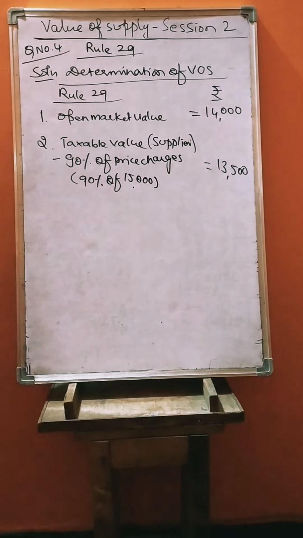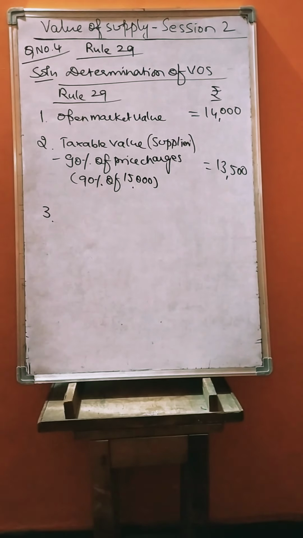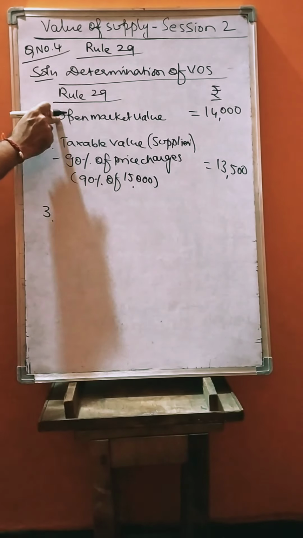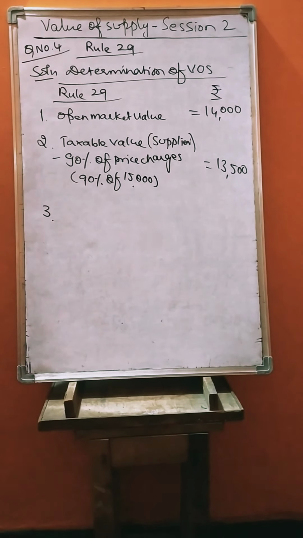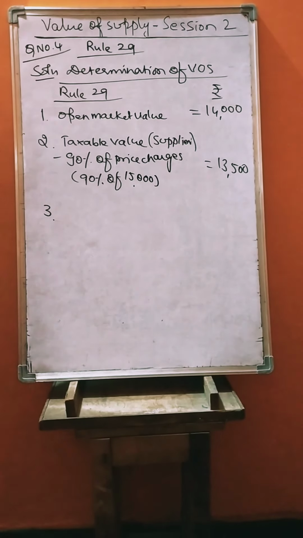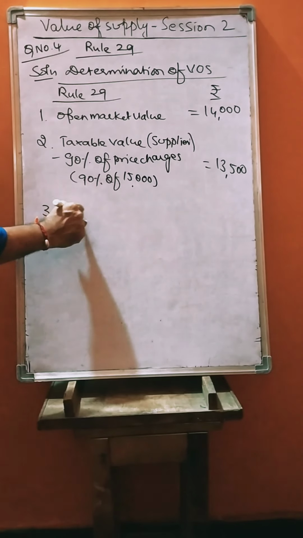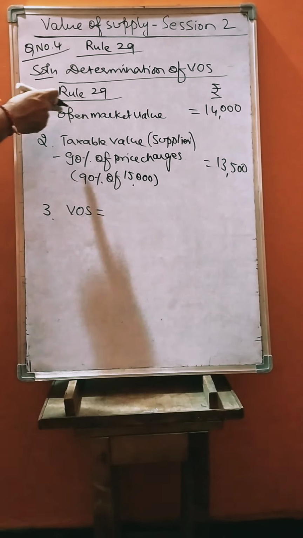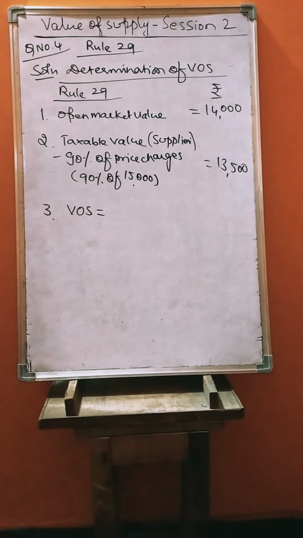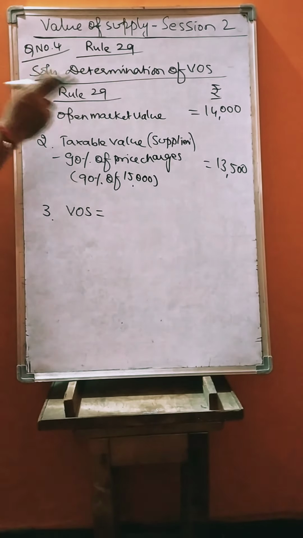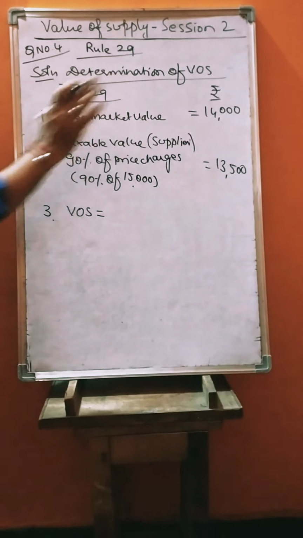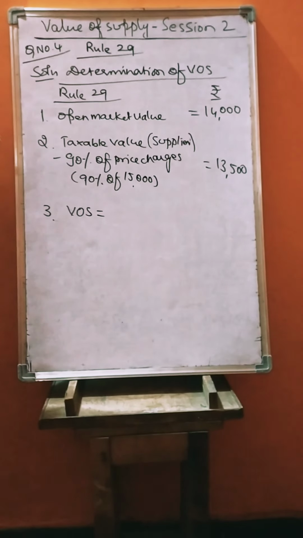13,500. Now in these 2, the supplier should decide either point number 1 value or he has to decide point number 2 value. So how to decide the value? Value of supply is equal to point number 1 or point number 2, which can be taken into consideration. If you sell for more value, you will get more value. So if you take 90% of 15,000, you will be getting 13,500.